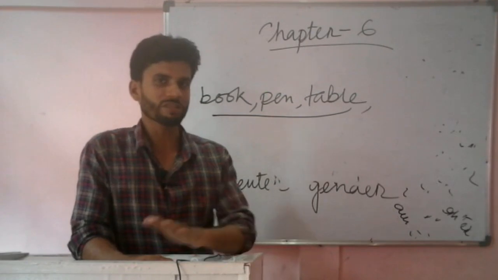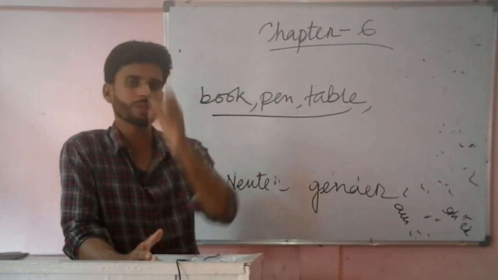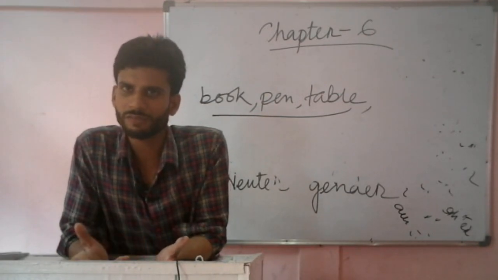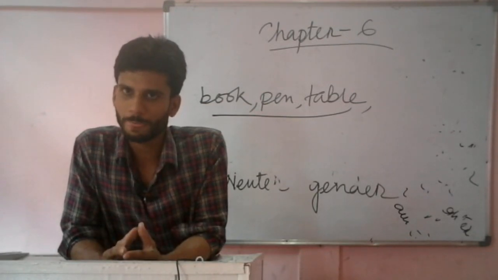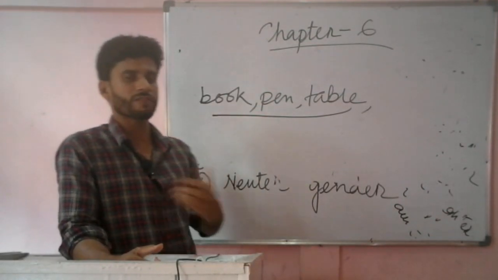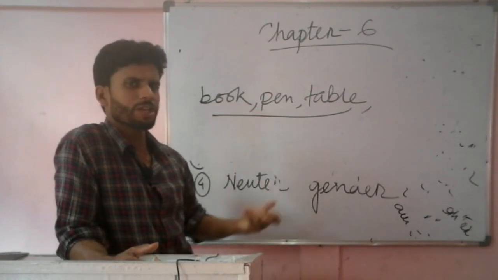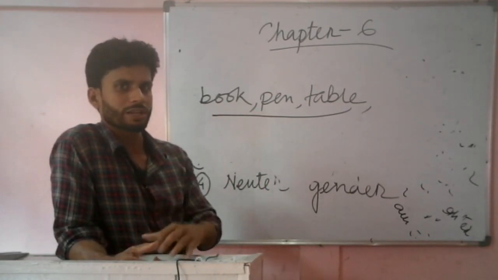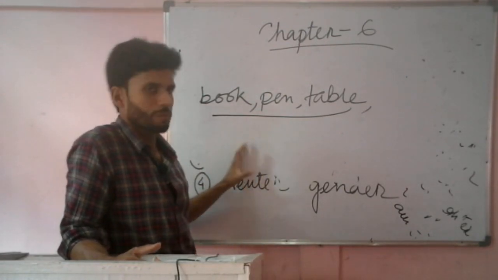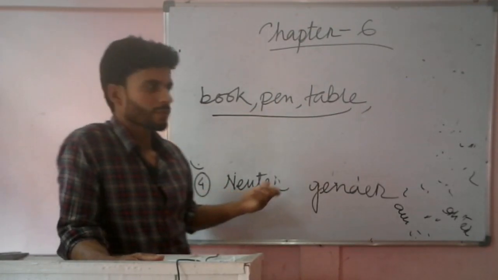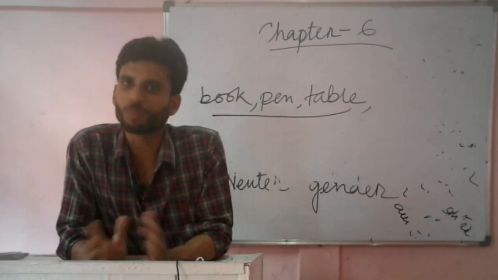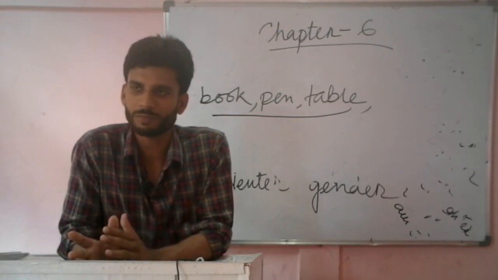So I am repeating once again, and this is the last time I am repeating. By masculine gender we understand those nouns, masculine gender refers to those nouns or naming words which are males. So masculine gender refers to a male, and feminine gender refers to a female. Nouns that refer to a female are called what? Nouns that refer to females are called feminine gender. And then the third one is what? It was common gender. So naming words or nouns which refer to both male and female are called common gender.